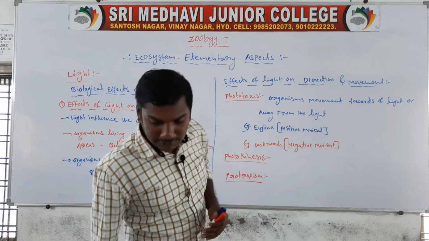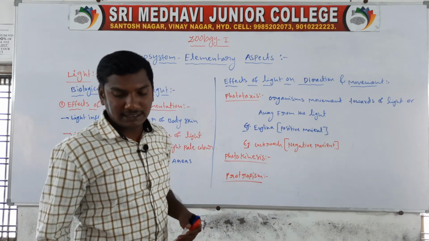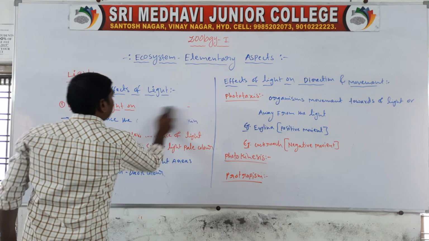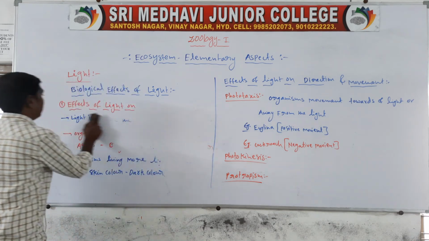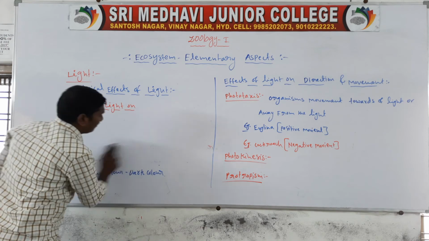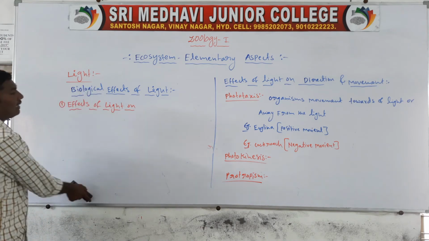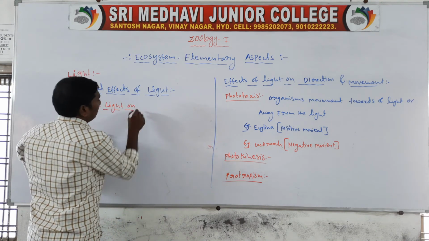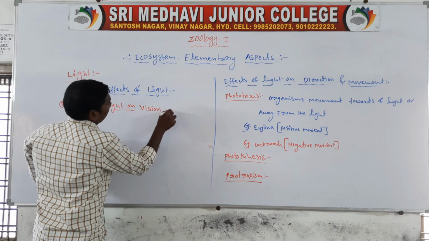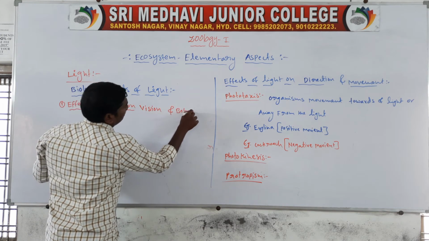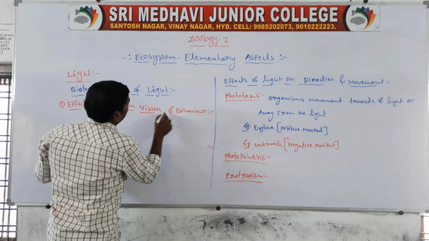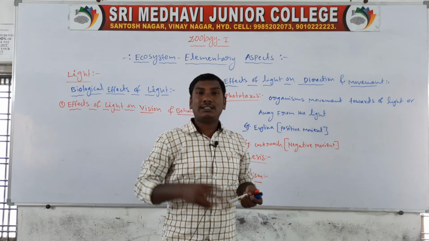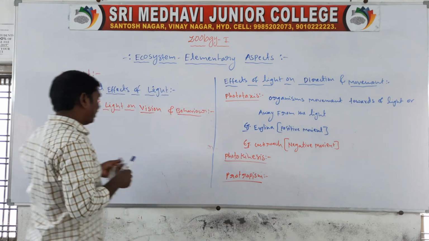Next, the influence of light on vision and behavior. Effects of light on vision and behavior. Through the influence of light, vision helps organisms identify food materials.